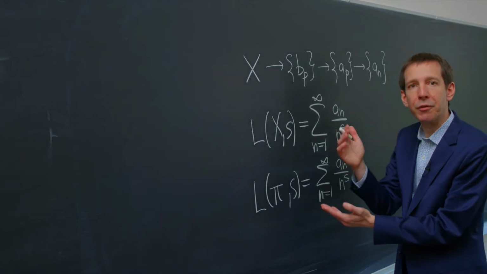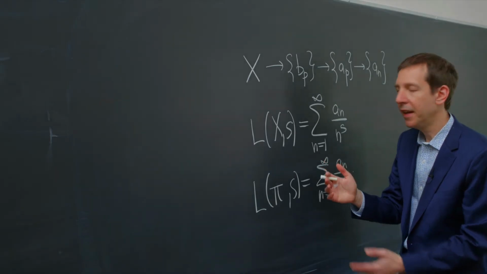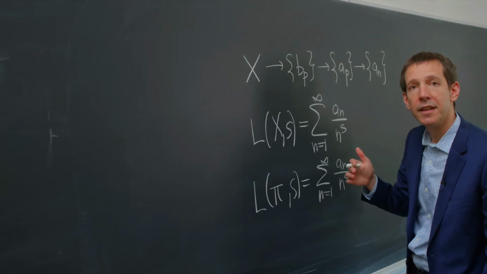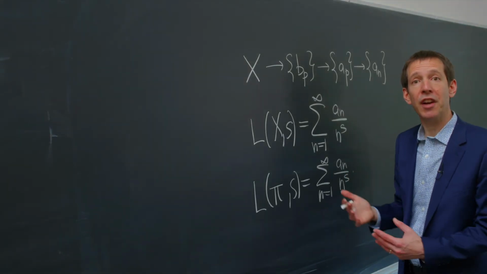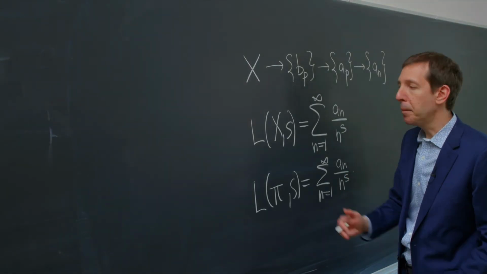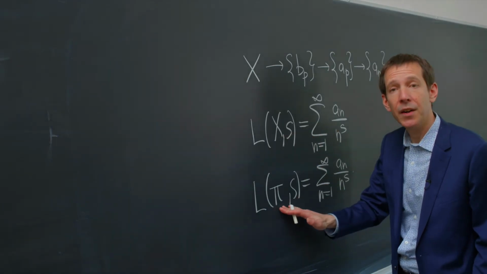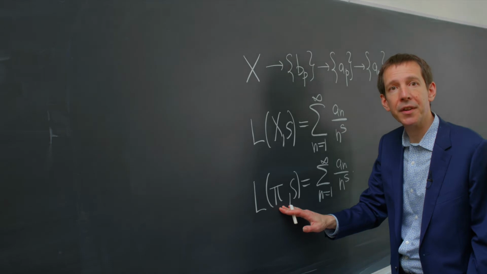So one consequence of reciprocity is the following. Given a Diophantine equation X, the L function has a meromorphic continuation to the entire complex plane because the L function of X is equal to the L function of pi, where pi is associated to X by reciprocity.